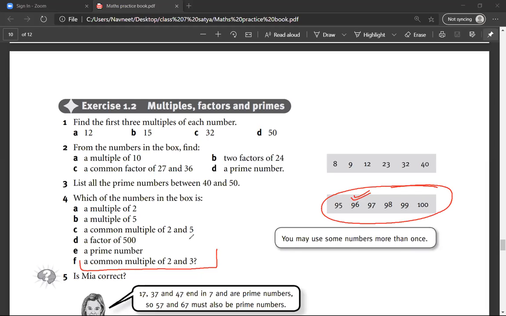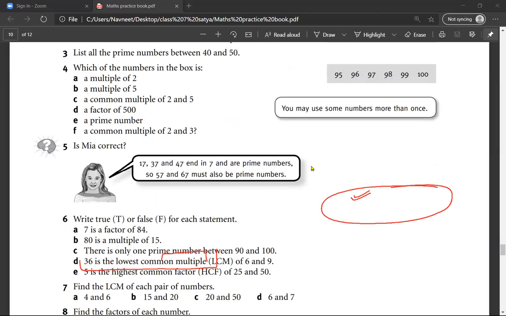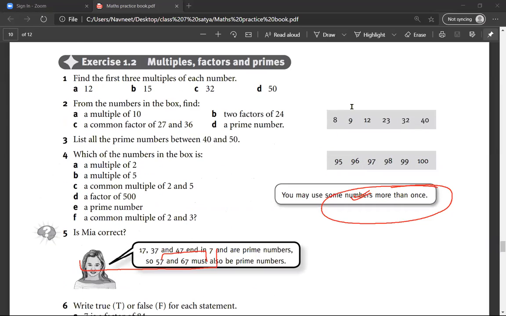Is 96 correct? Yes, sir. Is there any other number which is a common multiple of 2 and 3? No, sir. Perfect. Satya, have you understood prime numbers? Yes, sir.